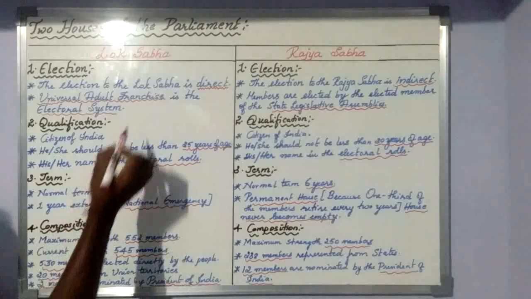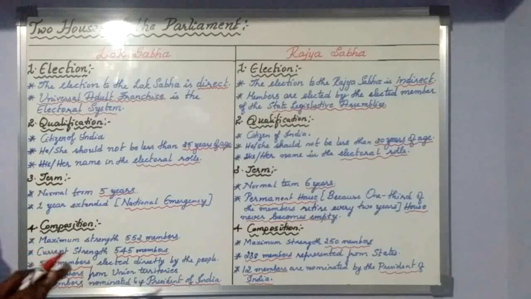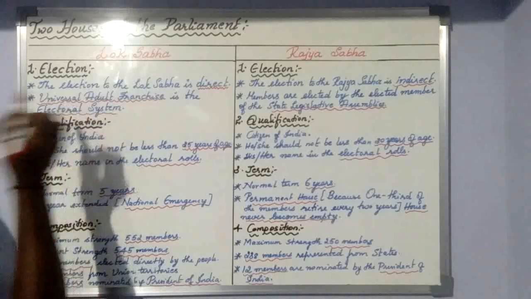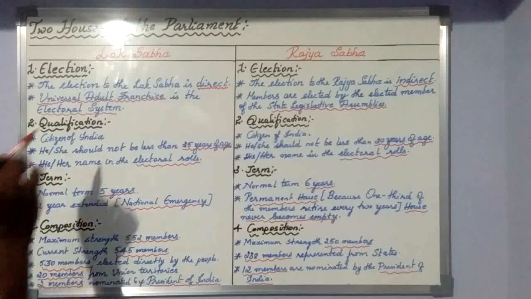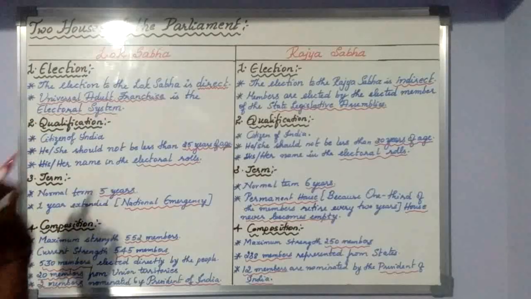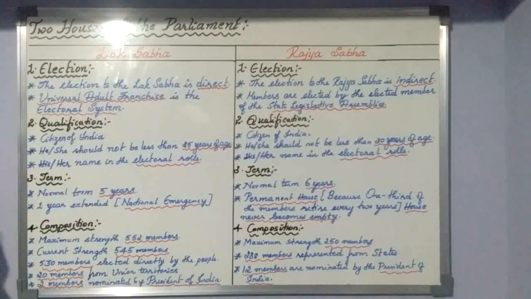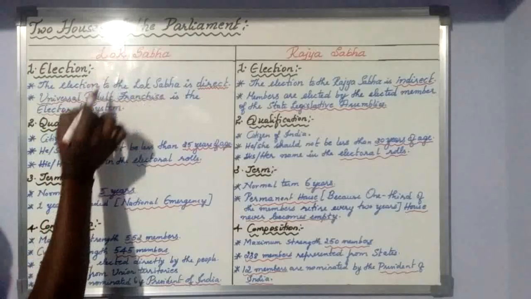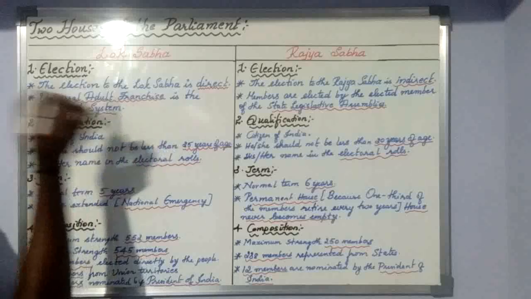Universal adult franchise means a person who has completed the age of 18, or reached the age of 18, in India has a right to vote. For the Lok Sabha election we use that system. He or she who has reached the age of 18 has the right to elect the Lok Sabha representatives. So the Lok Sabha election is direct, and the method used for the election is the universal adult franchise method.